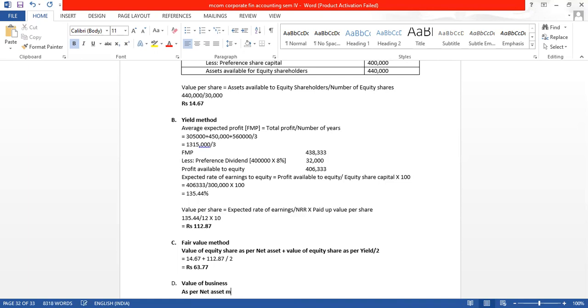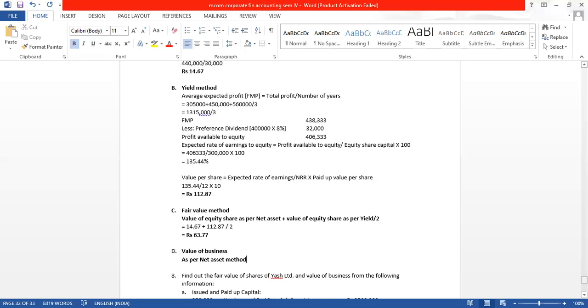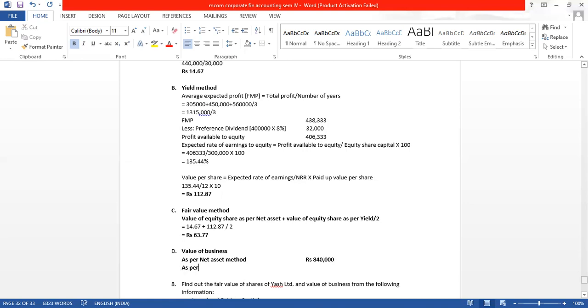As per net asset method, the value of business, see here, we have already written: as per net asset, asset minus external liability, we got 8,40,000. So value as per net asset method is rupees 8,40,000, and as per yield method,